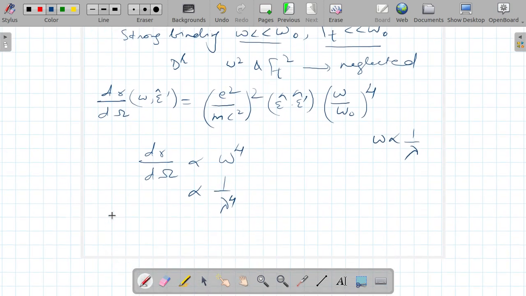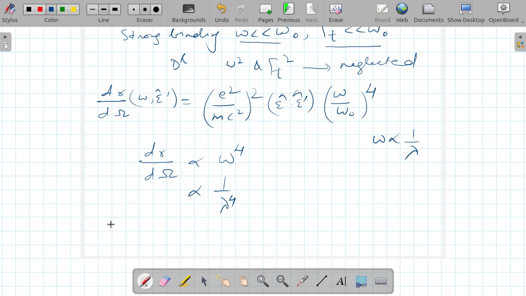So from here we have derived Rayleigh's explanation of the blue color of the sky, where he said that the scattering at long wavelength is inversely proportional to the fourth power of the wavelength.